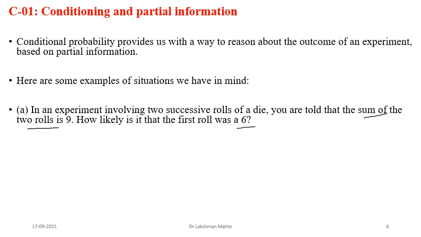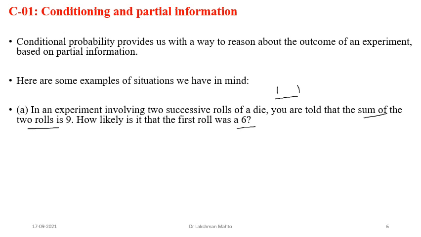If you roll two dice, the outcome would be a two-tuple. Always try to define the outcome. How many outcomes would there be? What would be the sample size? 36. Are you able to listen to me? Yes, 36 in total in the sample space. But with the information given, that the sum of the rolls is 9, what are the possible outcomes?